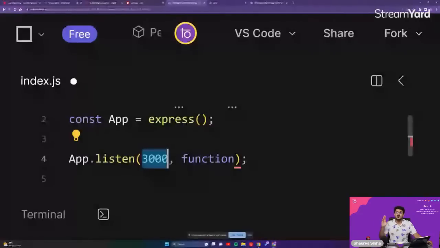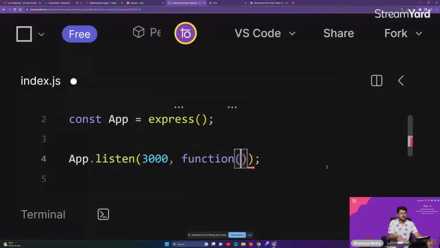You're never going to reuse this code, so there is no point in naming this function anything. This is called a nameless callback function, because we are not going to use it again, so we are not going to provide it with a name.